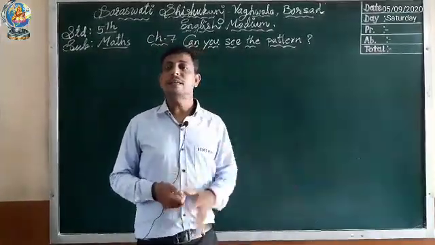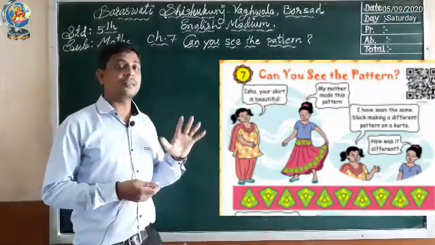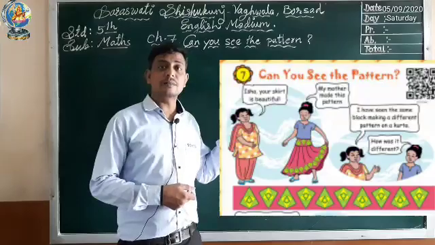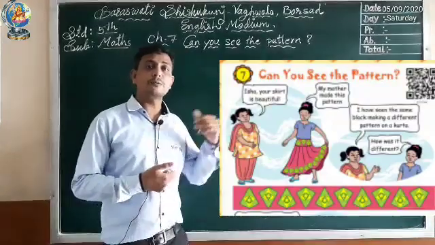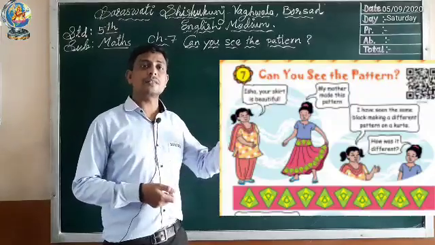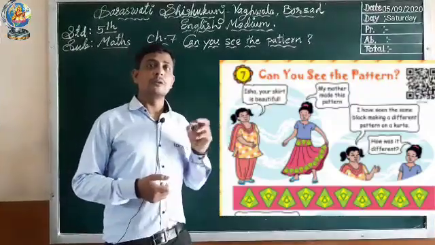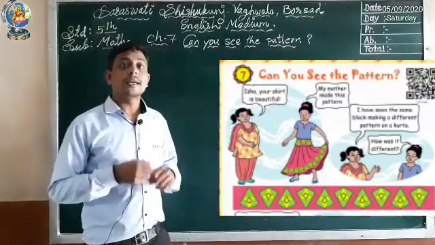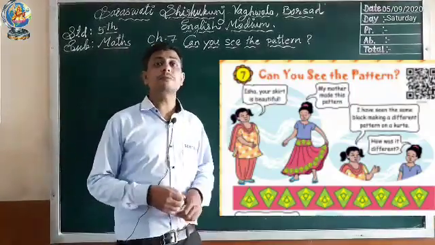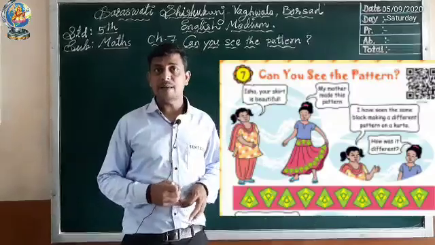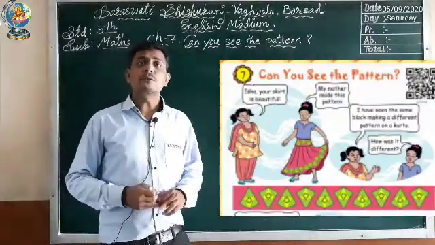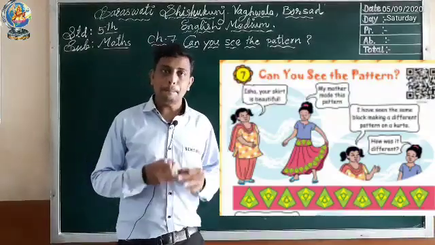Okay. So let's begin our chapter number 7. Can you see the pattern? In this picture you can see two girls are having a conversation. One of the girls is asking the other girl that your dress looks beautiful and the pattern on the border of your dress looks very beautiful. Then she further says, do you know this pattern has certain rules? If you know this rule, you can also make a pattern.